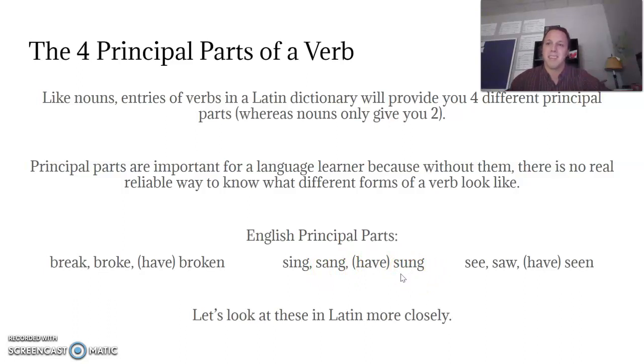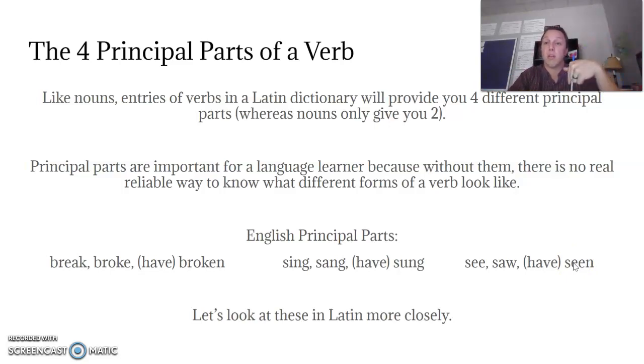It's got a little sibilance on there, a little alliteration. Then we got see, saw, seen, which is fun to say. I see, I saw, the man has been seen. Okay, so there's no way to know. That's why the principal parts are important.